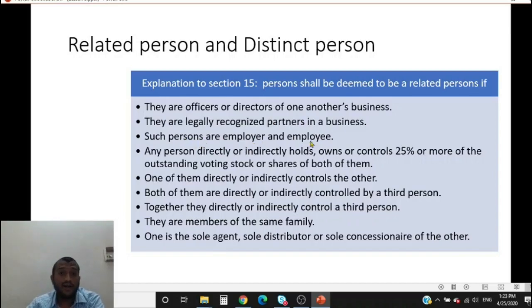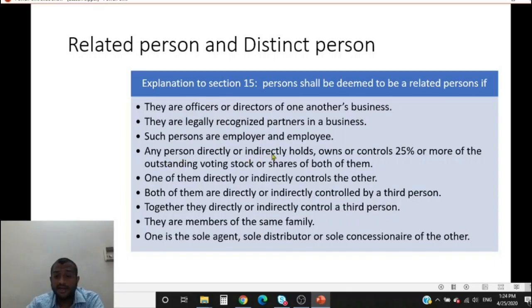Such persons are employer and employee. This is one very important thing, because in the erstwhile service tax law, this was not there. Employer-employee was not included in the definition of related persons. So if the employer gives any gift to the employee, it is subject to GST, subject to the limit of 50,000 per financial year per employee. But they are related persons. Even if there is no consideration, it is subject to tax. A lot of gifts are given by employers to employees. So one must be very careful of this.